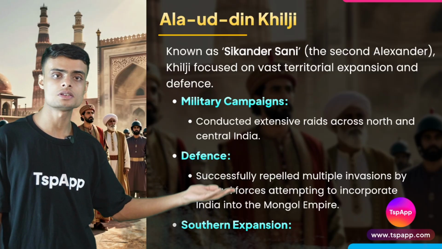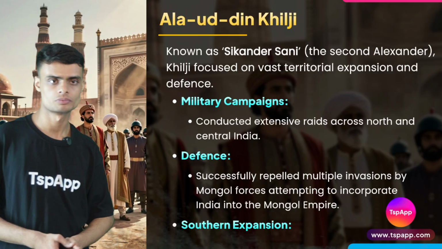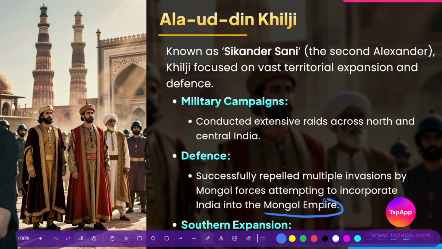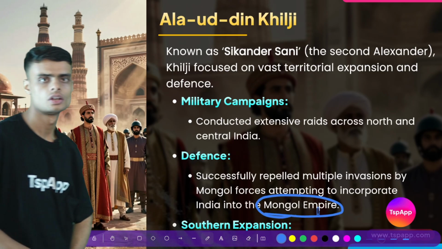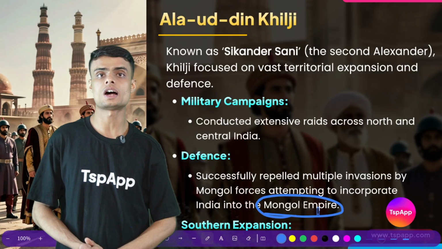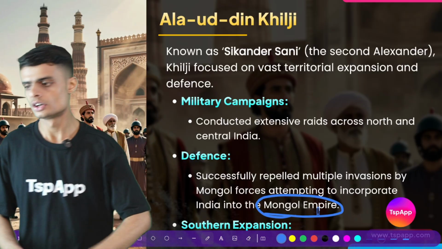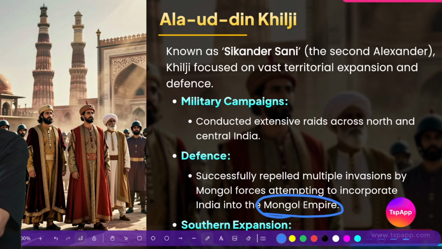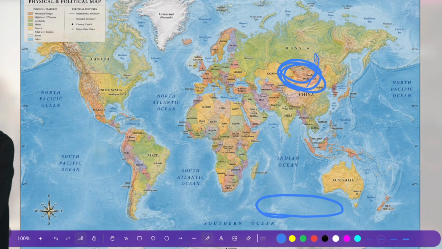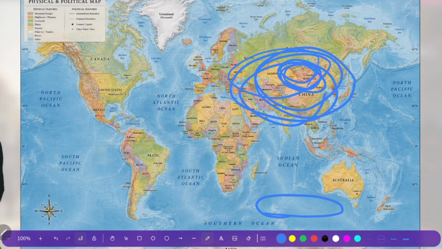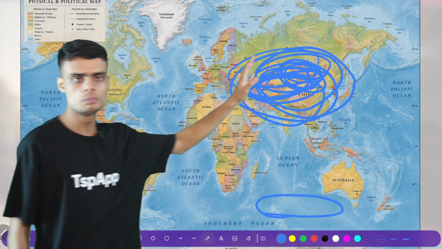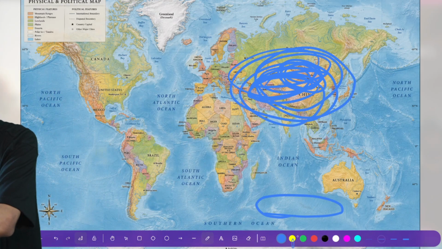He was also famous for defensive practices. He was able to defend India from the Mongol Empire. Now, what is this Mongol Empire? This was one of the largest empires in the whole world. Do you know the name of the ruler called Genghis Khan? Genghis Khan was the ruler who came from Mongolia, and he had an empire over all the blue part that you can see I have highlighted here. All the blue part, except India.